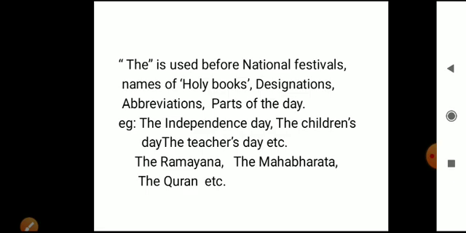So "the" is used before national festivals, and "the" is also used before holy books. You all know what holy books mean: the Ramayana, the Mahabharata, the Quran, the Bible. These all come under holy books related to their religions. So "the" is also used before the names of holy books. And "the" is also used before designations, abbreviations, and parts of the day. We're going to learn that in the next slide.